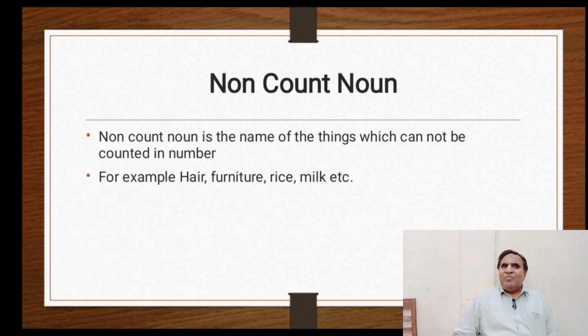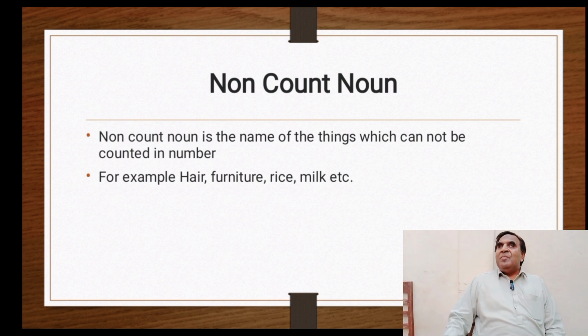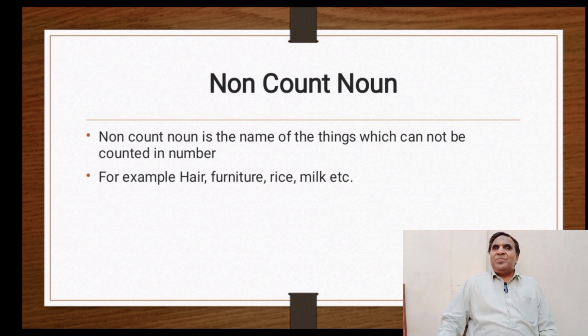Non count noun. Non count noun is the name of the things which cannot be counted in numbers. For example, hair, furniture, rice, milk, etc.